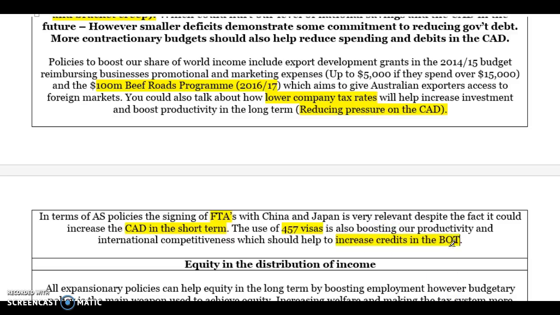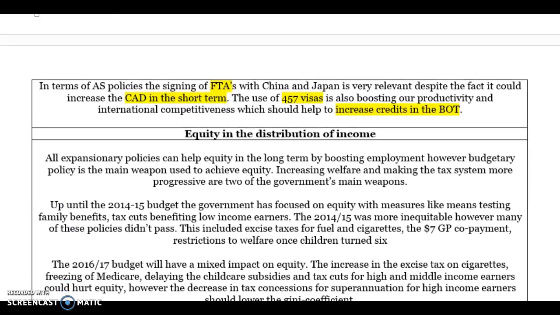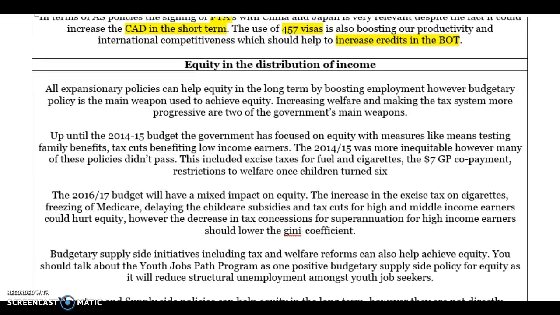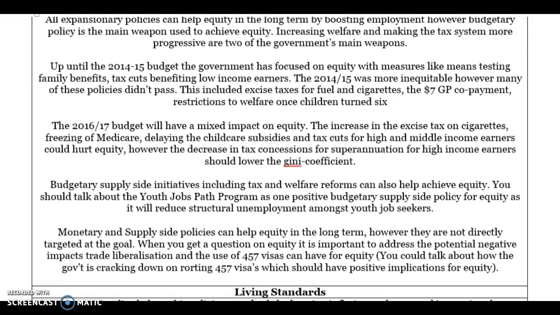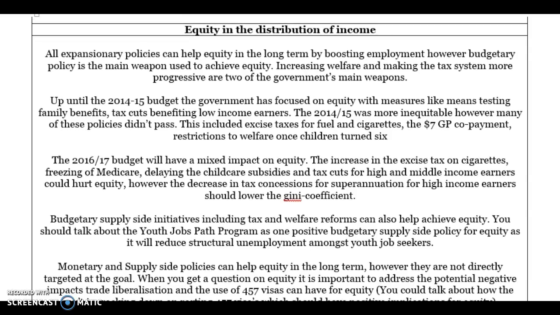So within that answer, you've got defining external stability, explaining how monetary policy is ineffective, talking about the stance of budgetary policy and how that helps, talking about specific budgetary policy initiatives and how they help, and then finishing that off with a link to how the signing of the free trade agreement and recent immigration policy can also help external stability. In terms of equity, I won't go into living standards in this video, I'll keep it short.